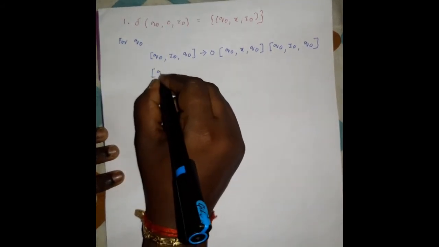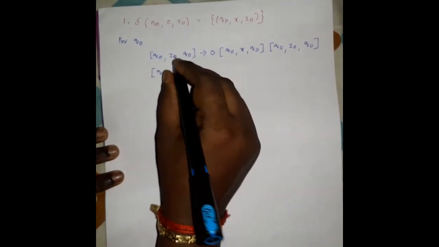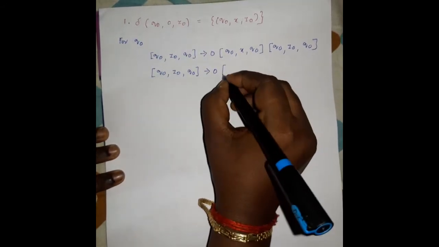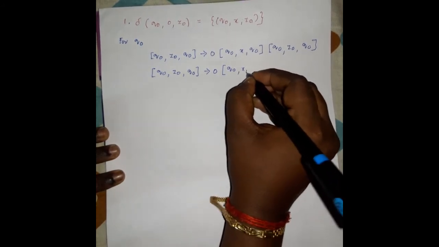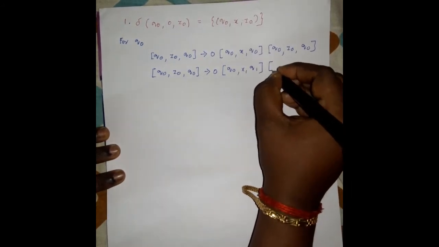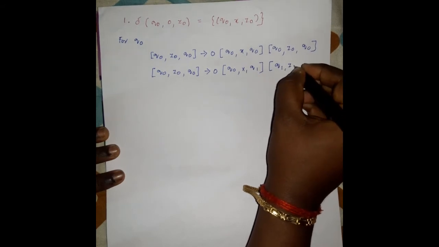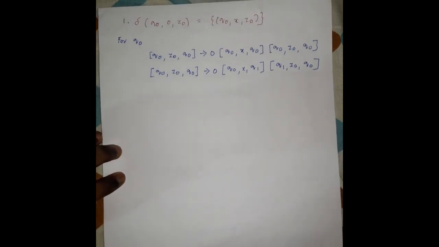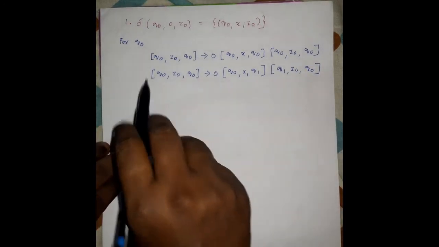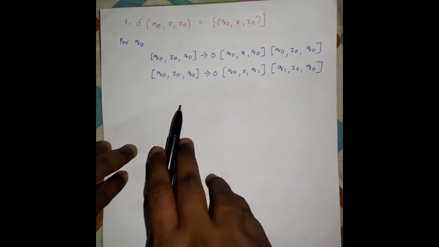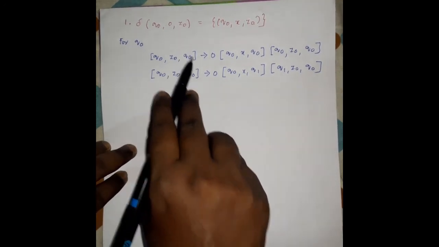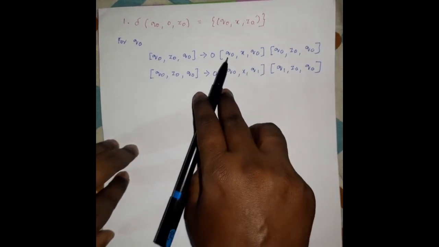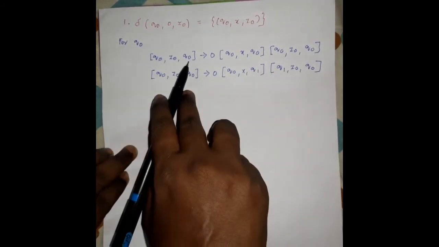So another possible case is for the same variable [Q0, Z0, Q0], input symbol 0, and [Q0, X, Q1], and the next possible case is [Q1, Z0, Q0]. What is the meaning of this? You can clearly see that here the initial state is Q0 and the final state is Q0. So whatever you write on the right-hand side of the production will start from this initial state and end up with this final state.